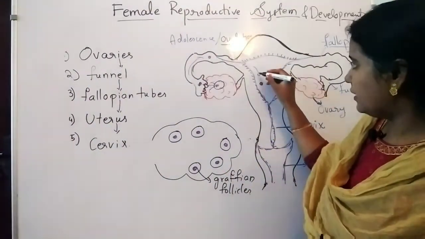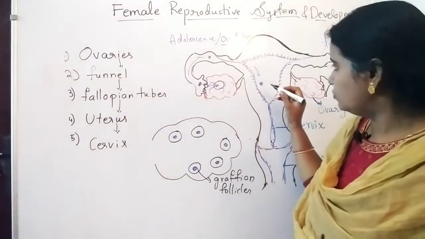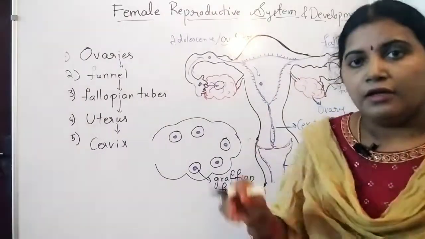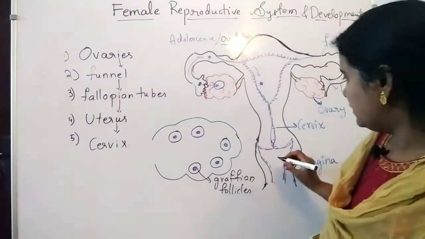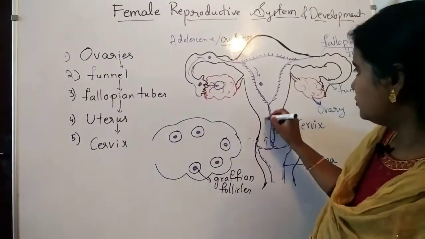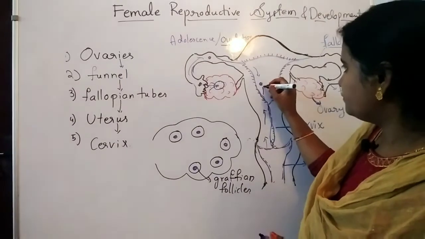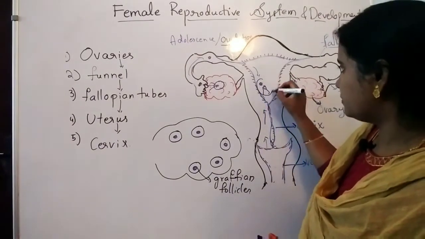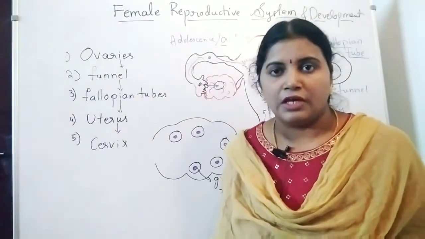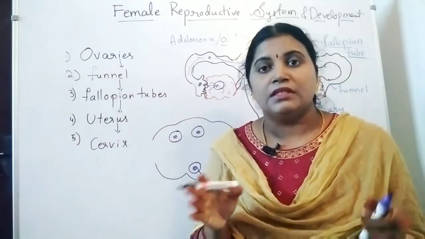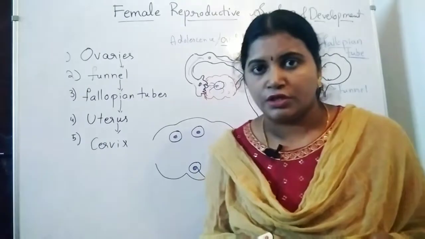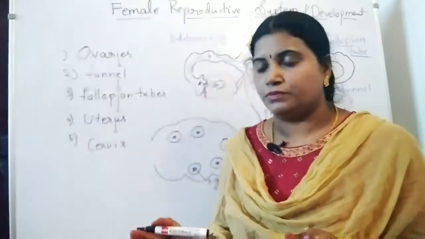After that it enters the uterus part. In the uterus part, if fertilization takes place, means if it receives the sperm cells, the fusion of gametes takes place. Sometimes the fertilization takes place even in the fallopian tubes also. Okay, fertilization takes place in the fallopian tubes also.